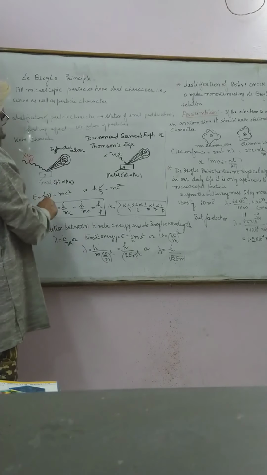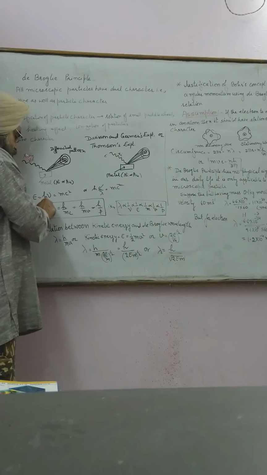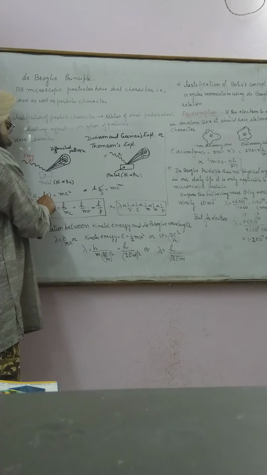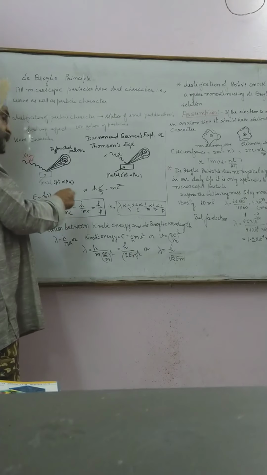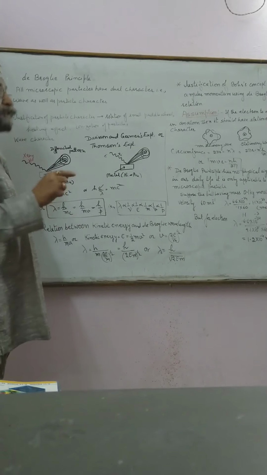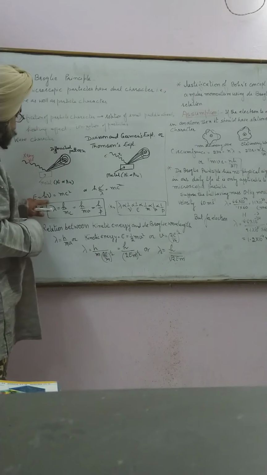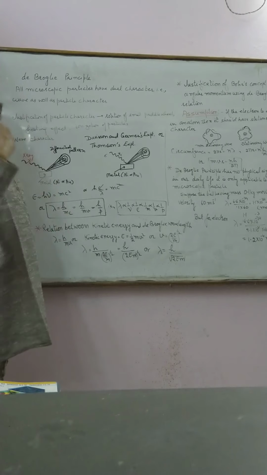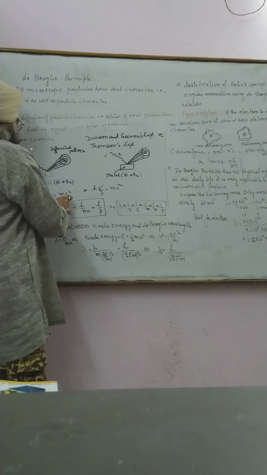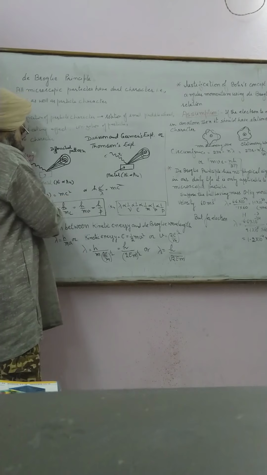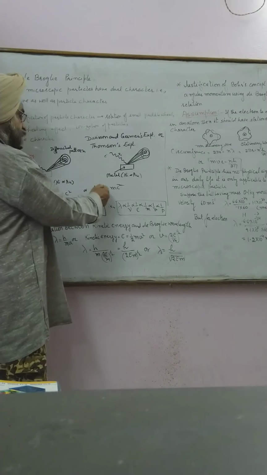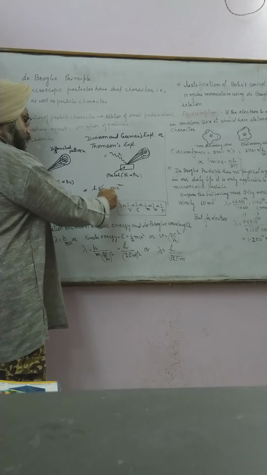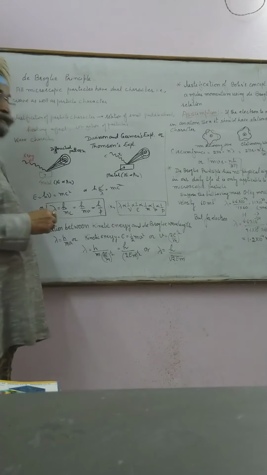Now, if it has wave character, then according to Max Planck, E is equal to h nu. If it has particle character, then according to Einstein, E is equal to mc square. Mass can be converted into energy. On equating these two, and knowing that nu is equal to c upon lambda, one of the c will cancel out. We are left with only mc. Then lambda is equal to h upon mc.